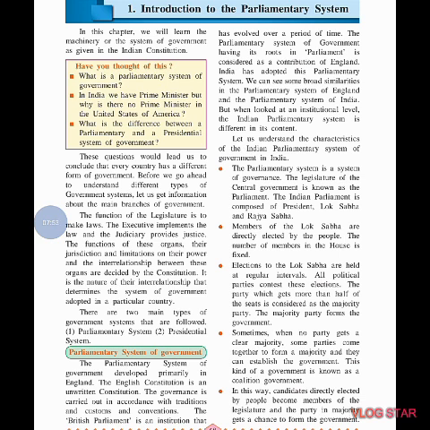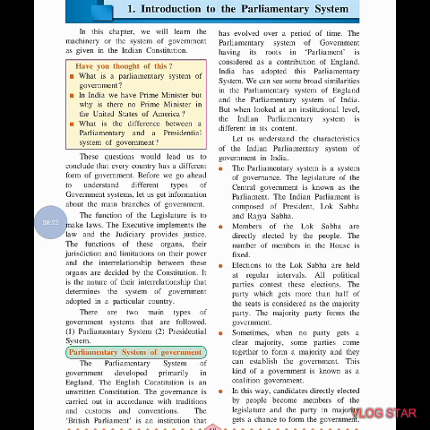Without roots the trees can't stand firmly. Same here, without the legislature, executive and judiciary, the parliament can't stand firmly. This is a contribution of England.